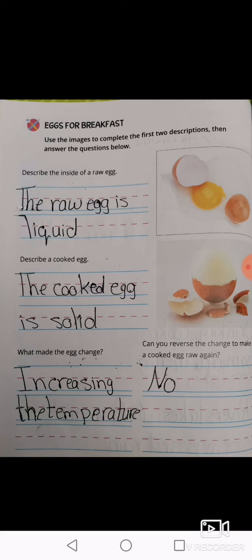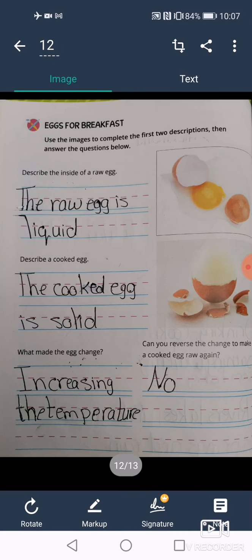Okay. What made the egg change? Increasing the heat, the temperature, sorry. Okay, so what made the egg change? Increasing the temperature. Can you reverse the change to make a cooked egg raw again? No, we can't reverse. Okay, so we can't reverse the change and make the cooked egg raw again.